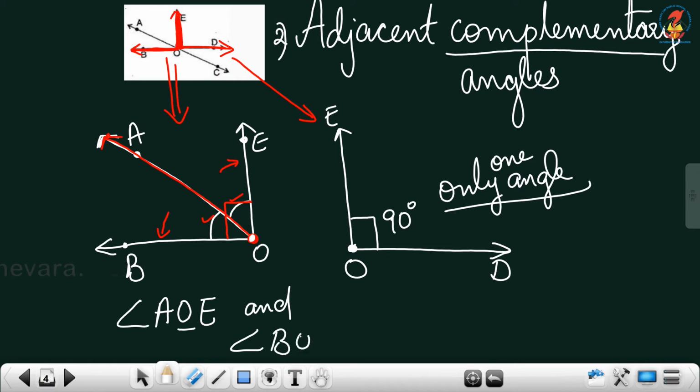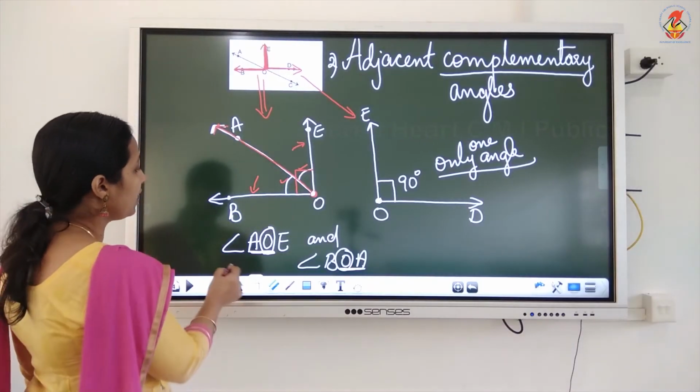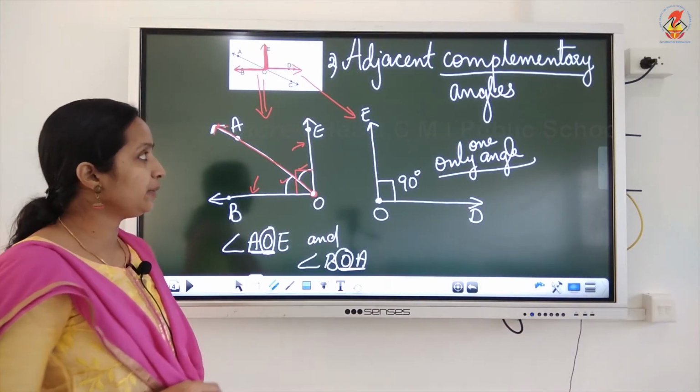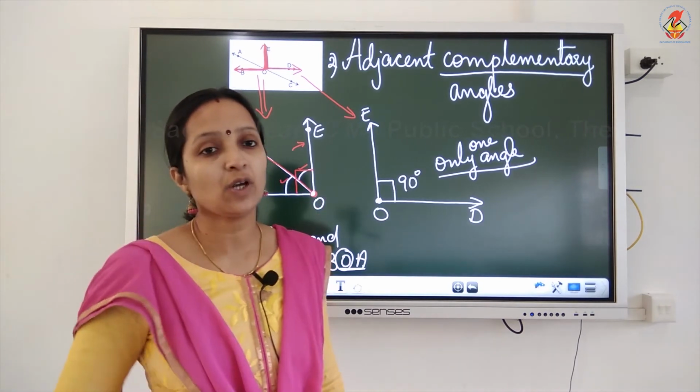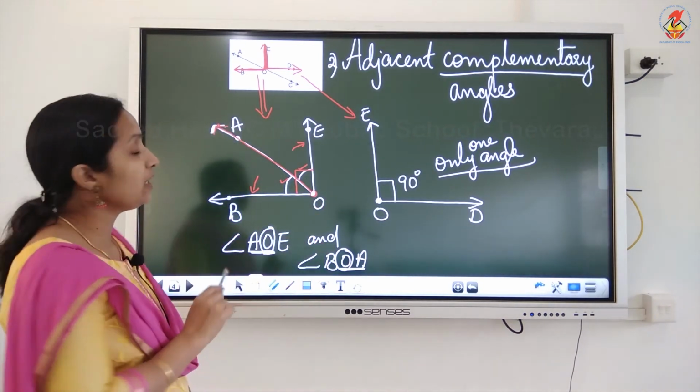OA is the common ray here. O is the vertex, and the uncommon arms are on either side of the common arm. So we can say that angle AOE and angle BOA are the adjacent complementary angles in this given figure.